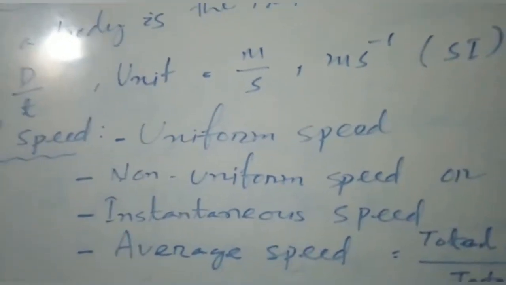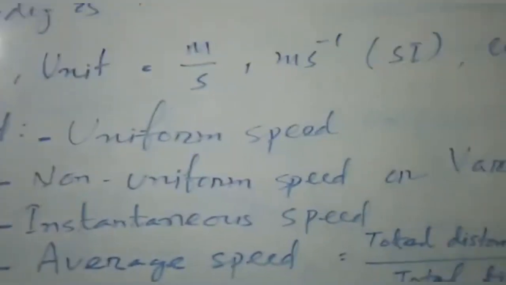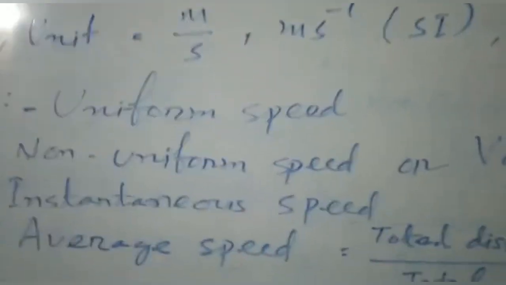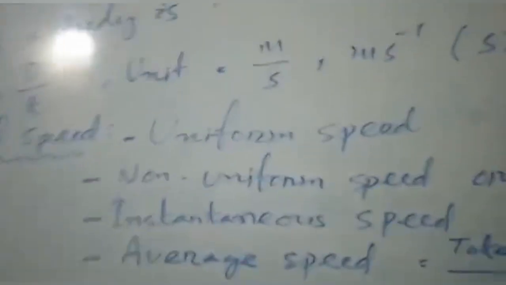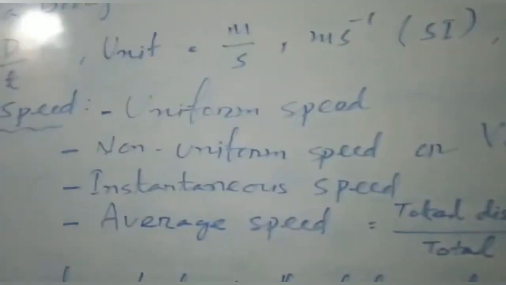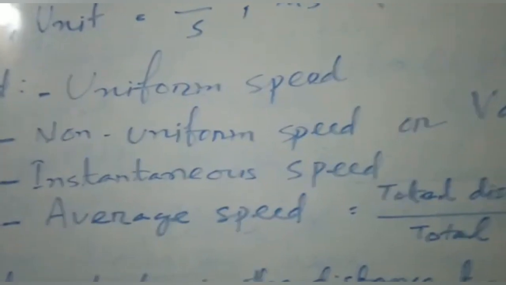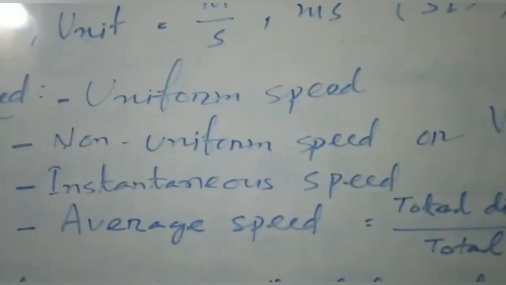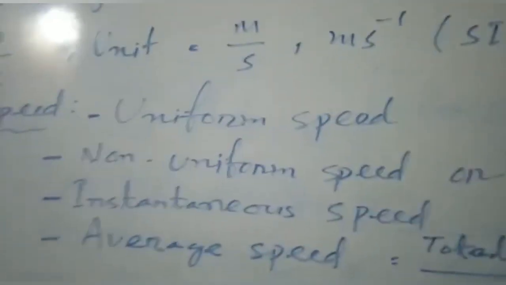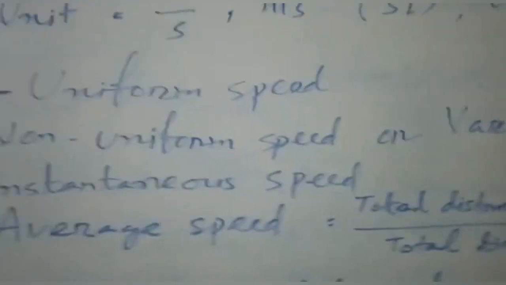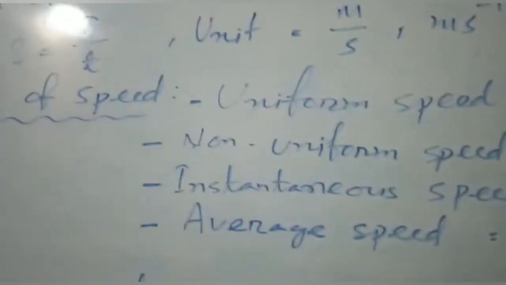Such motion of the marble can be considered uniform speed. Throughout its motion, it must cover equal distance in equal intervals of time.